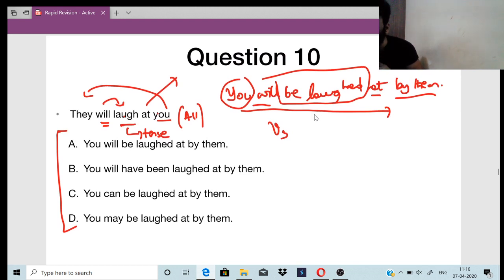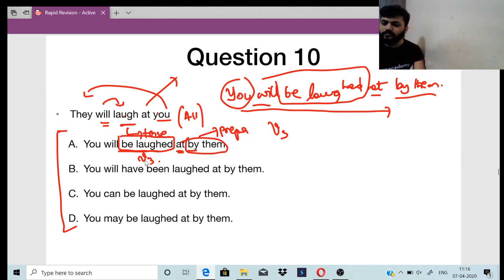Why not use at after V3? After V3 only I'm using at, no. Be laughed, so this becomes the V3. By is given, and by is a preposition. At by them. Okay. Understood? You will be laughed at by them, not you will be laughed by at them, right?